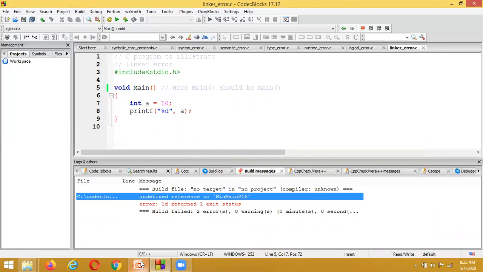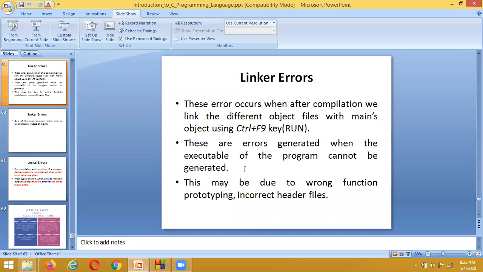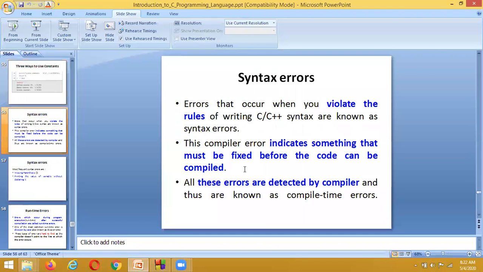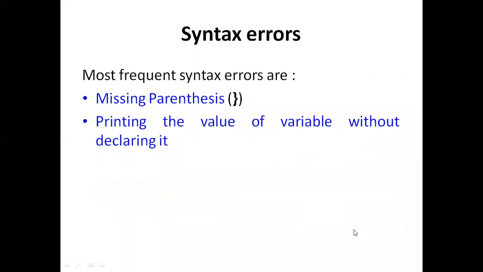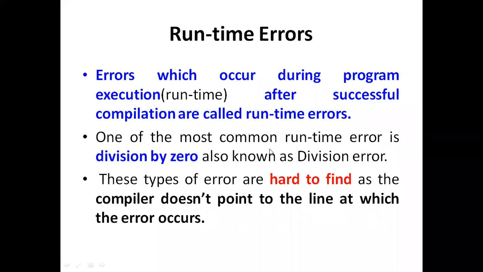And what are the different types of errors we are having here? Syntax errors. Syntax errors means if you made any syntactical mistakes inside the program, those errors are going to be detected by the compiler. Those syntax errors are also called compile time errors.